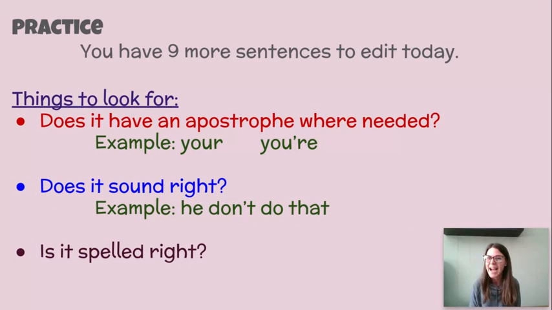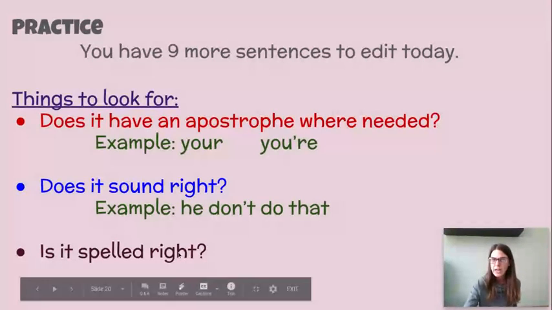You have 9 more sentences to edit today. Your normal daily fix-it page, I've got it right here, just like this, okay? And each sentence has 2 mistakes in it. So cross out the mistakes and write them correctly right above or below. And I want you to ask yourself these things as you're correcting.